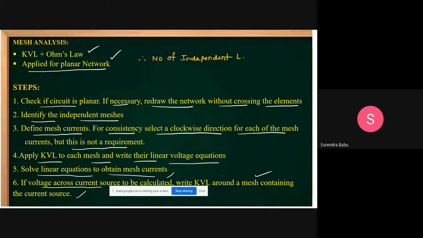Number of independent loops is equal to this. We can apply L equal to B minus N plus 1, where B is the number of branches and N is the number of nodes. Okay, clear, students? That you concentrate.